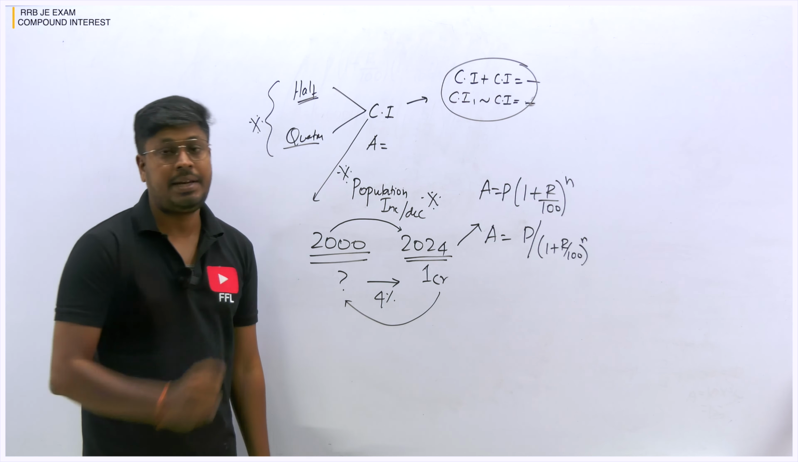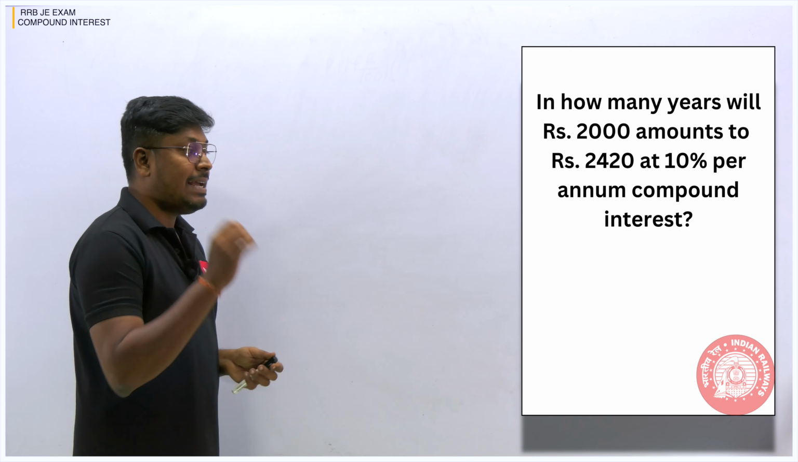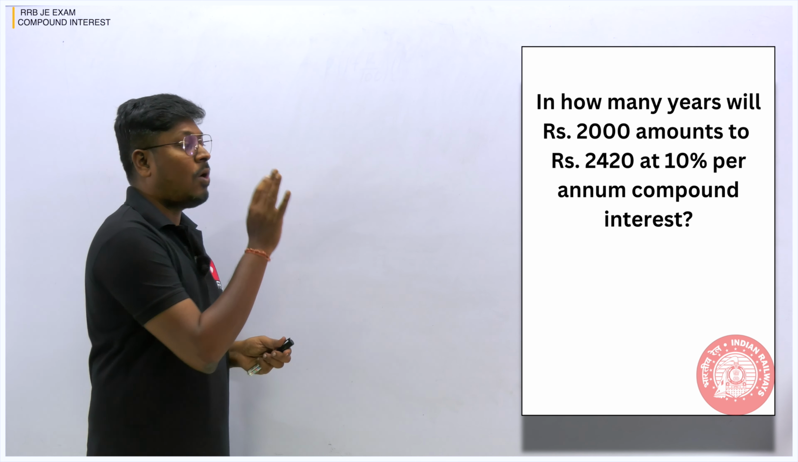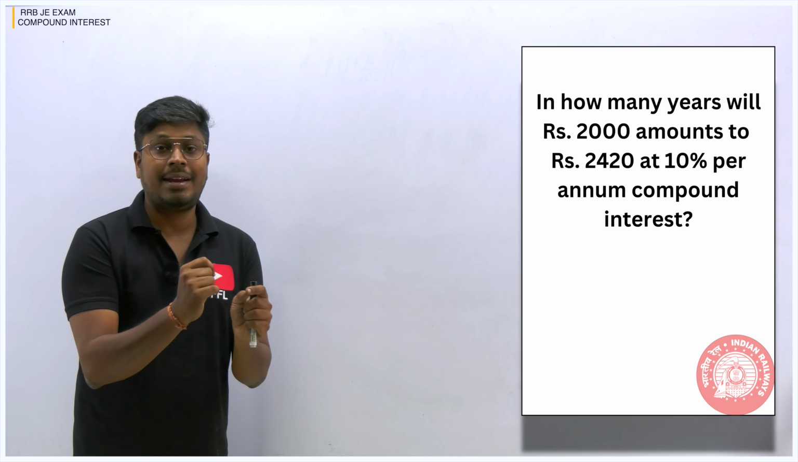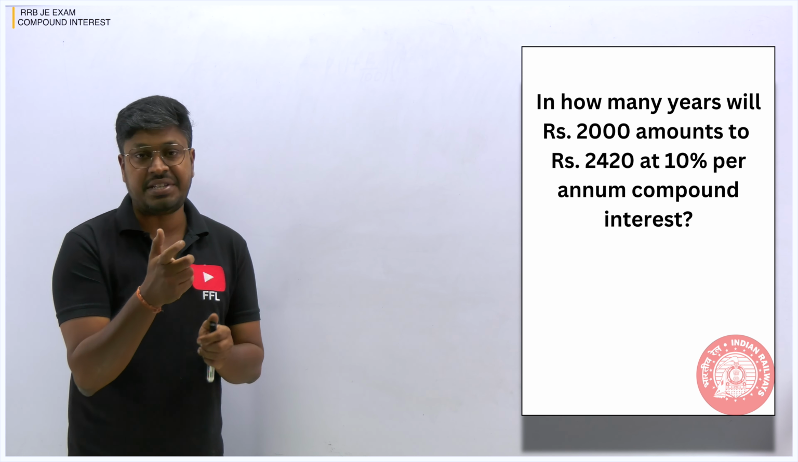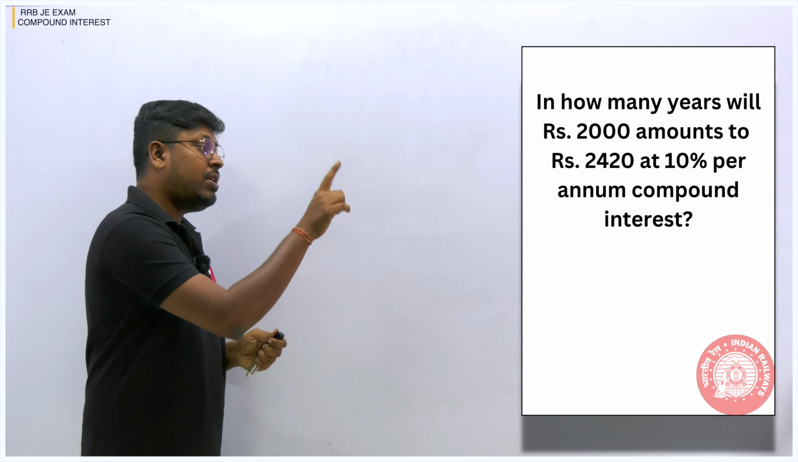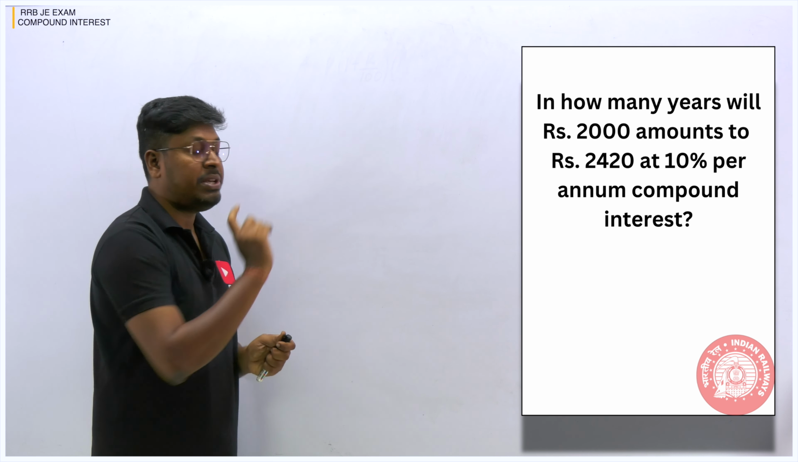So here is the first question. In how many years will rupees 2000 amount to 2420 at 10% compound interest, right? Just see here, in how many years, that means our target is to find the time duration. And what are all the values they have given? Rupees 2000 amounts to rupees 2420.